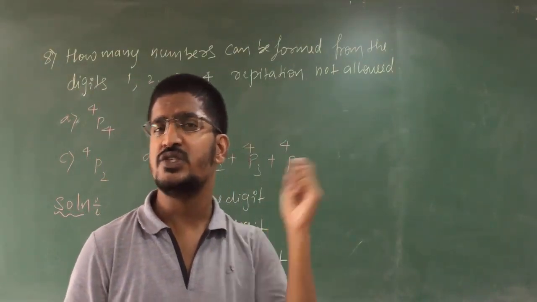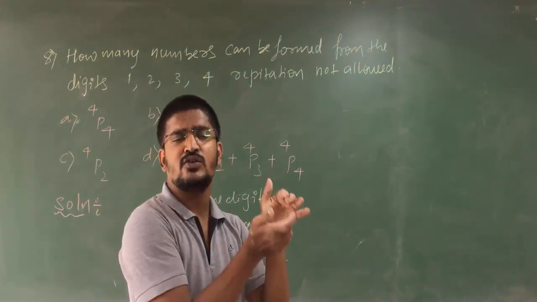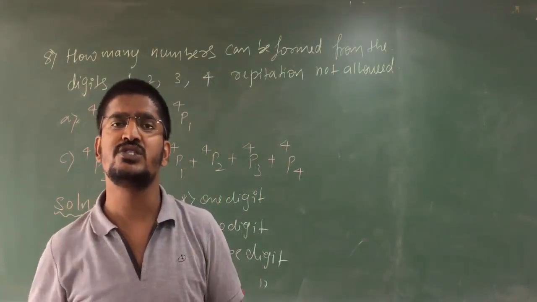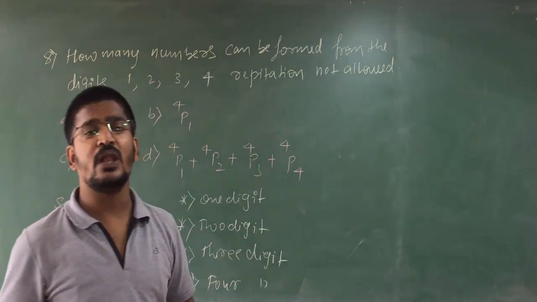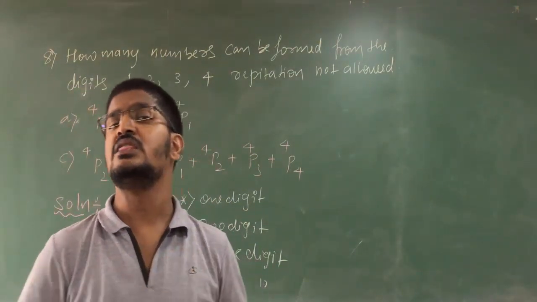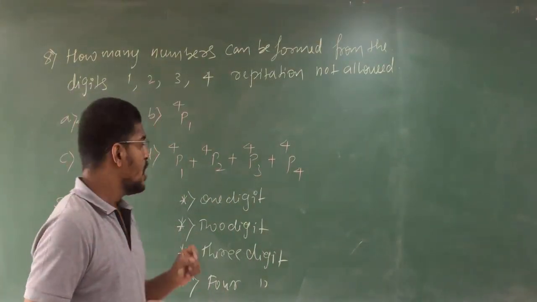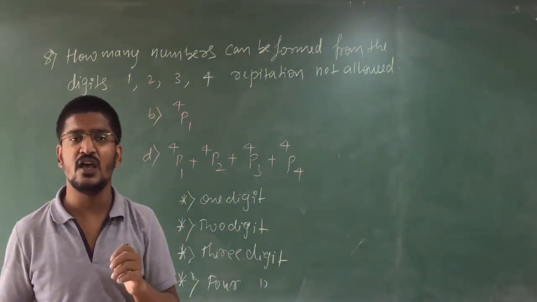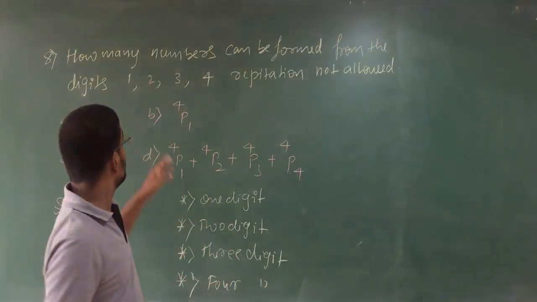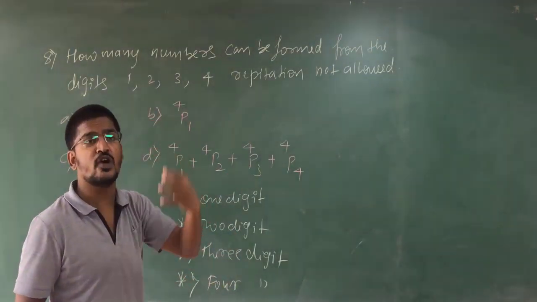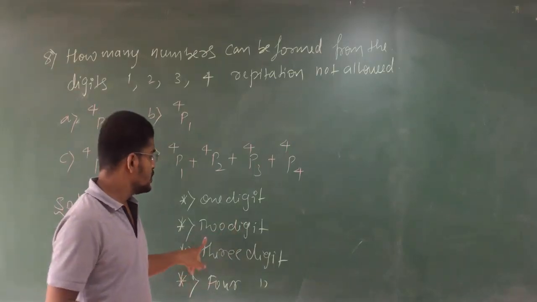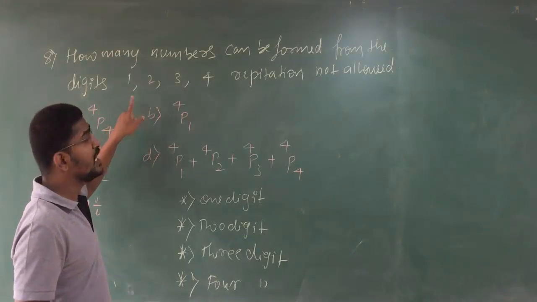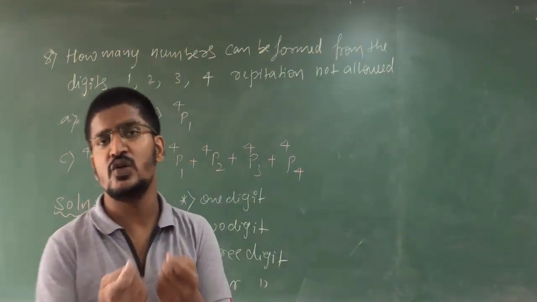Clear, students? If you check the previous problems, in those they had specified a 9 digit number, or that it should be between 999 and 10,000. But in this particular problem, they have not mentioned anything. They are directly asking how many numbers you can make from these 4 digits. So you have 4 choices: 1 digit number, 2 digit number, 3 digit number, and 4 digit number. Luckily 0 is not present here, so there is no problem.